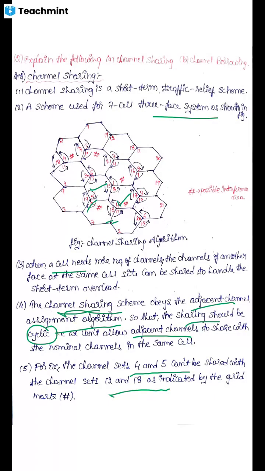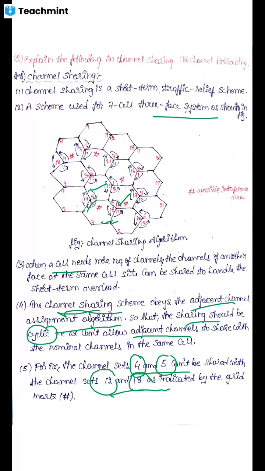Because there may exist adjacent channel interference, because set 4 contains some voice channels, set 5 containing some 15 voice channels, set 12 containing, for example, 15 voice channels, set 18 containing 15 voice channels. So sets 4 and 5 cannot be shared with 12 and 18, because there may cause adjacent channel interference.